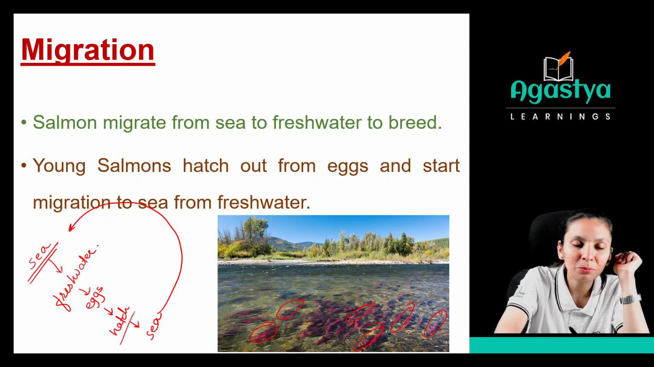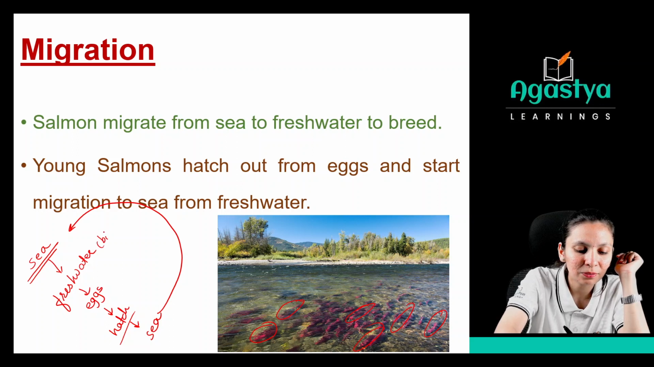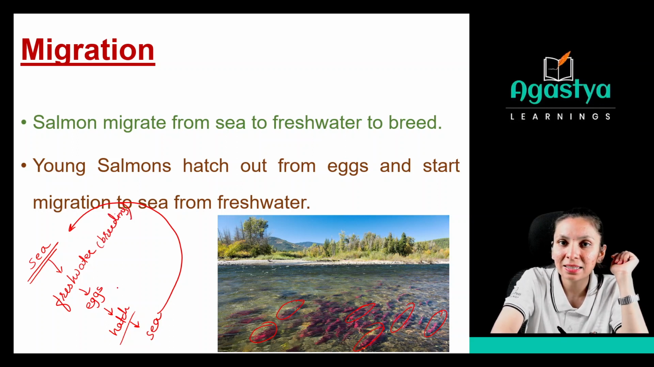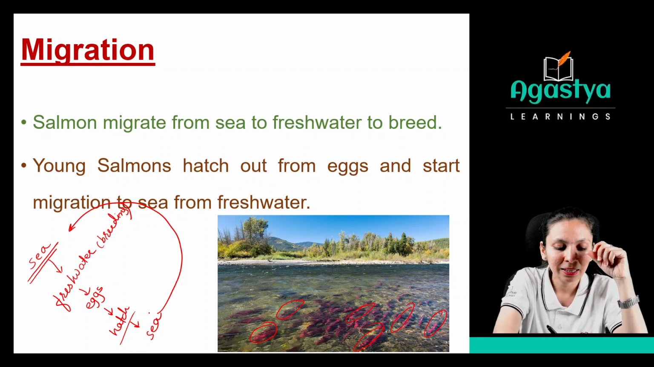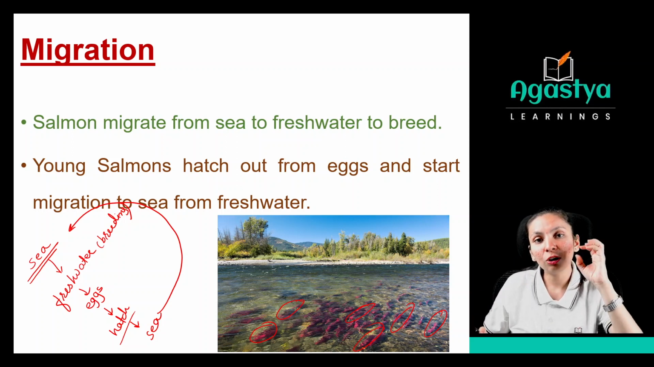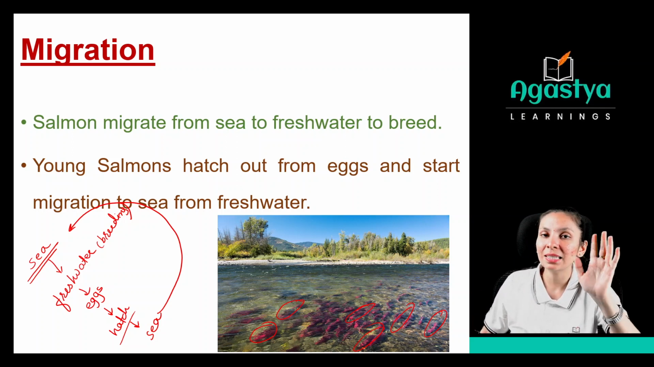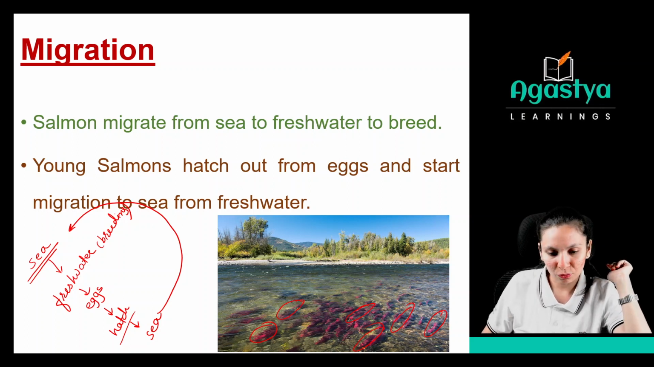Now again it will come to the fresh water for the breeding, right? Why are they coming? Because of the breeding reason. Again they will lay eggs. Again the new fish will come out from this one, and again it will go to the sea, because the normal routine, the normal habitat for them is the sea, but for the breeding purpose they are coming to the fresh water.